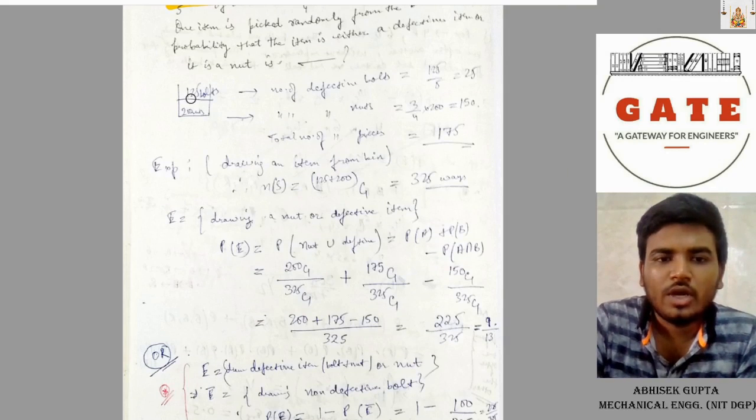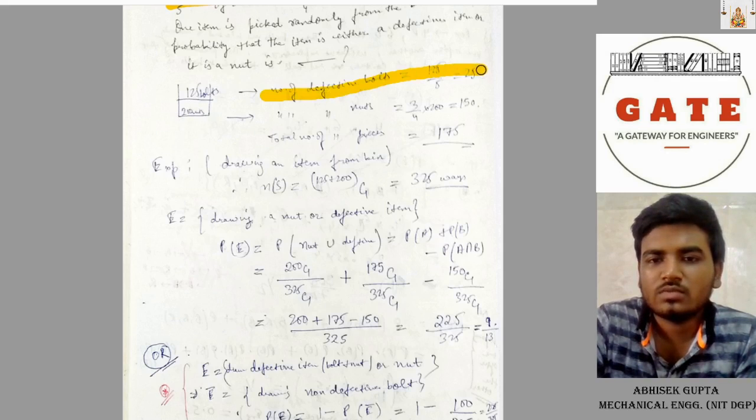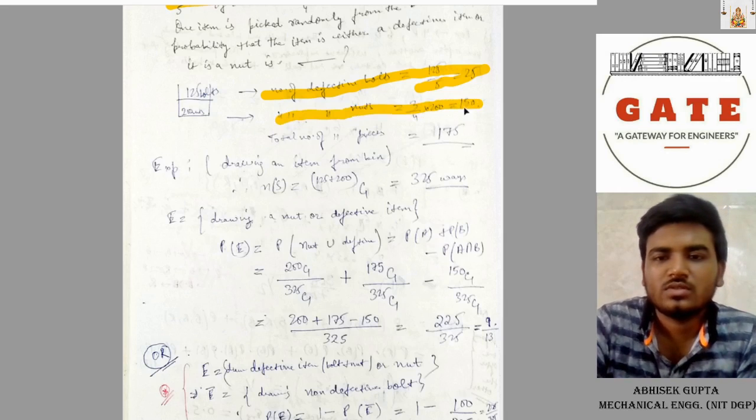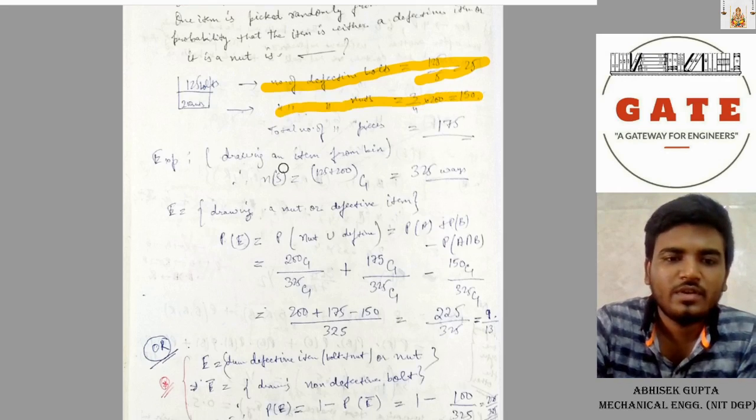See, 125 bolts and 200 nuts. The number of defective bolts is 1/5 of 125, which equals 25, and the number of defective nuts is 3/4 of 200, that is 150. So the total number of defective items, adding these, gives 175.